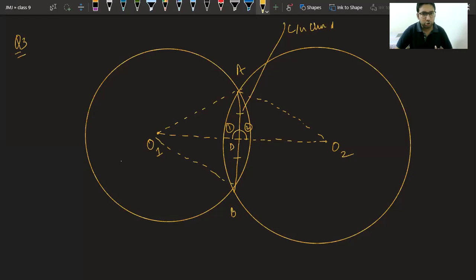It is not given to you that they are perpendicular. You cannot use the theorem over here, class. The theorem was saying perpendicular from the center. It is not given to you that it is perpendicular. Okay. So, thank you, Misty.